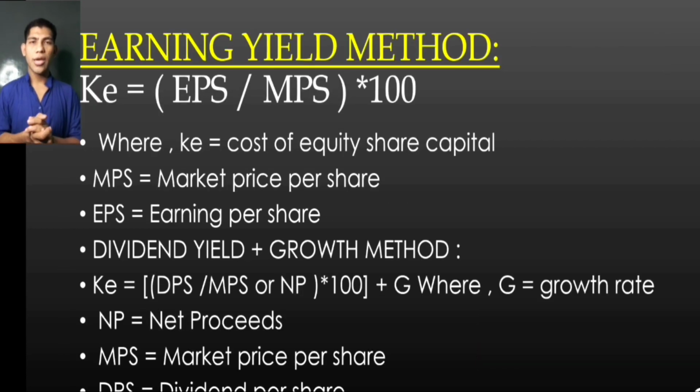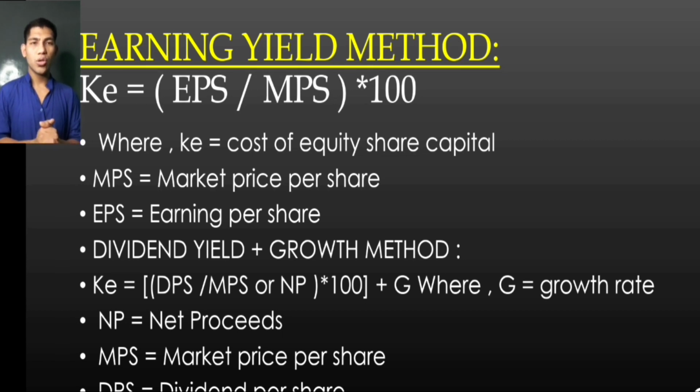The earning yield method: KE = (EPS / MPS) x 100, where KE is the cost of equity share capital, MPS is market price per share, and EPS is earnings per share.